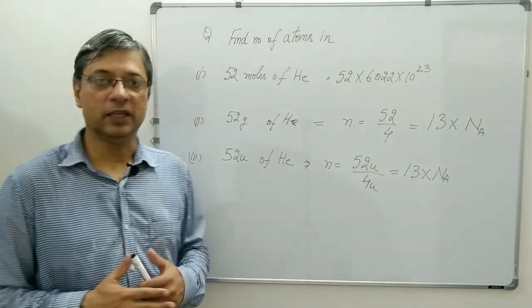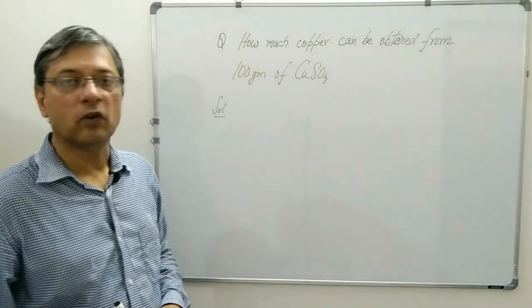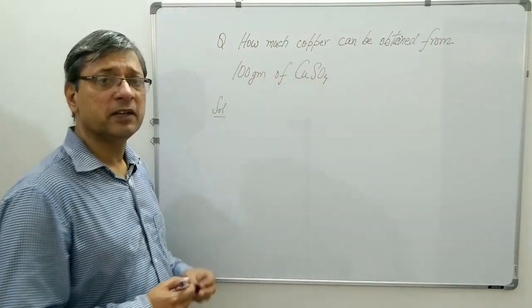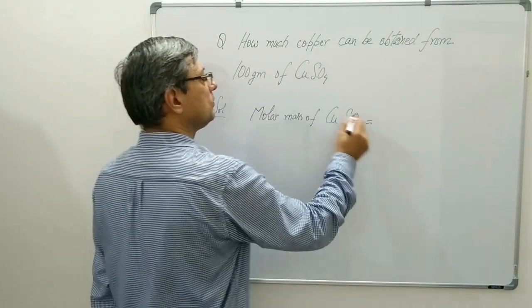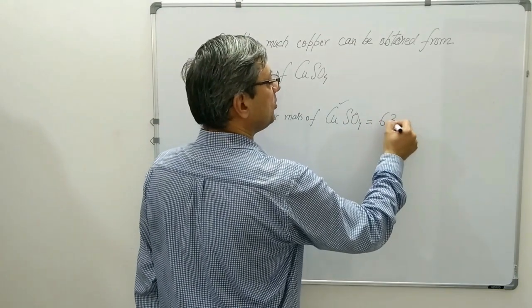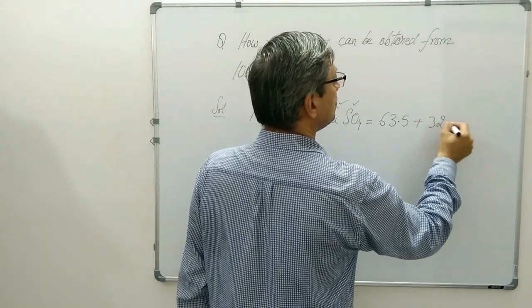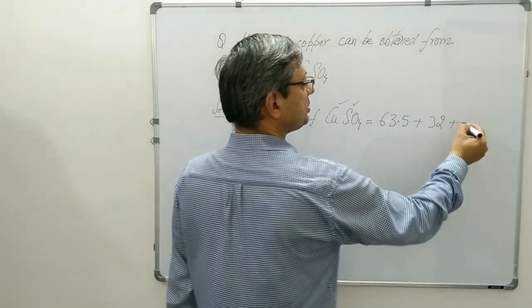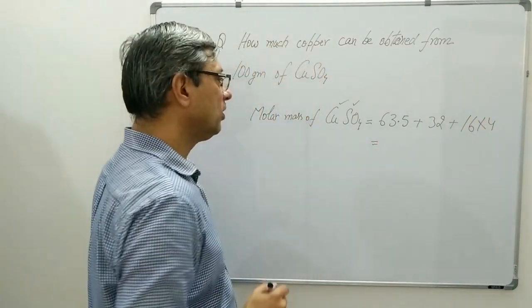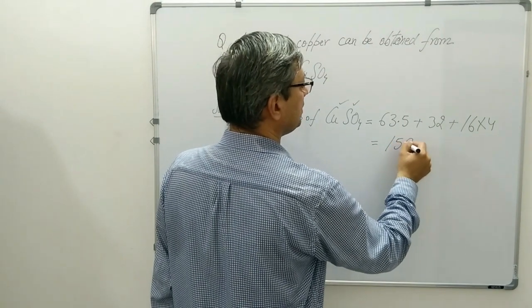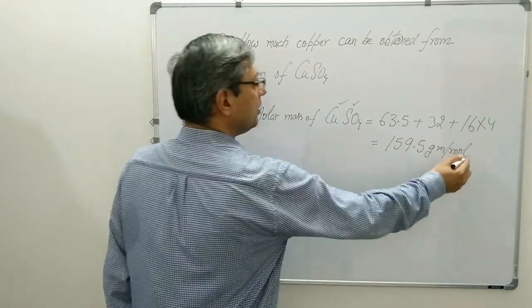Next question is, how much copper can be obtained from 100 grams of copper sulfate? First we have to find the molar mass of copper sulfate. Copper has atomic mass of 63.5, sulfur has 32 and oxygen 16. There are 4 oxygen atoms, so it will be 16 multiplied by 4. And when you solve them, the answer will be 159.5 grams per mole.